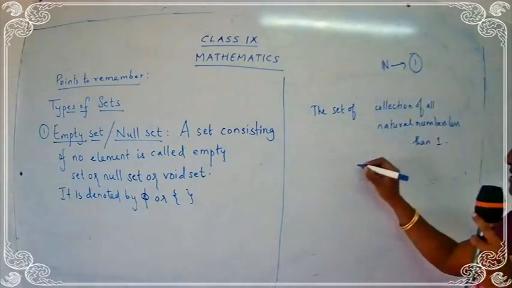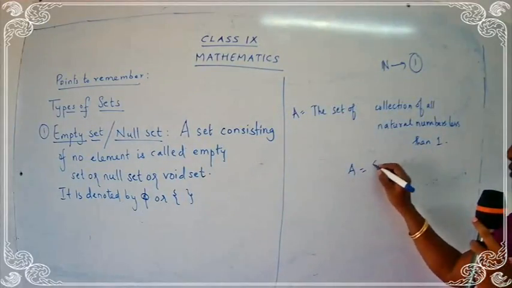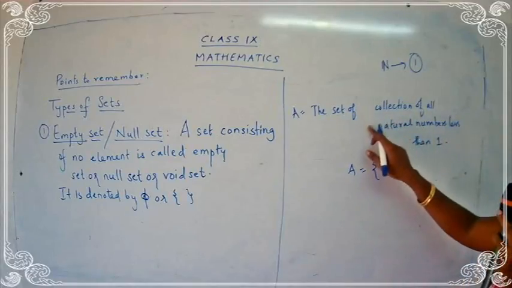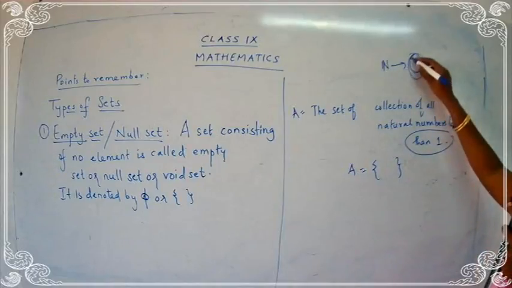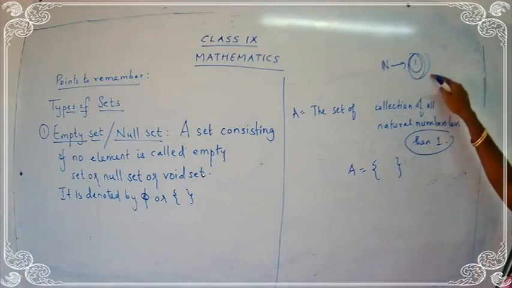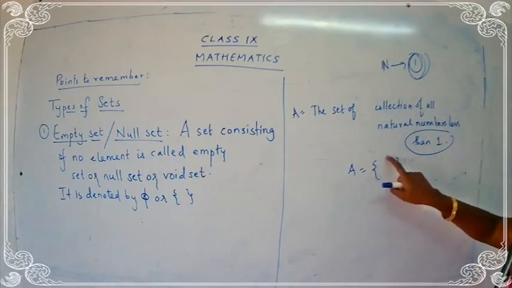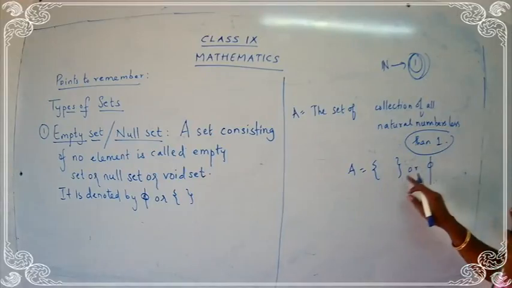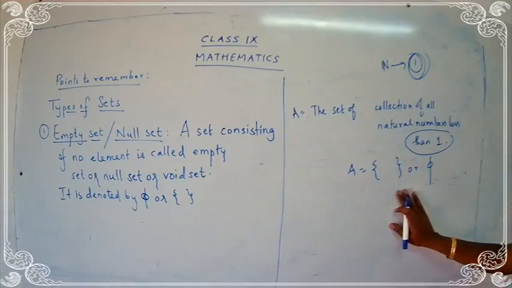So how will be the set? Suppose I have taken here A. So I have to write A is equal to, I don't get any number. That is, I don't have a natural number less than 1. Because the smallest natural number itself is 1. You getting the point? So what you have to write down here? A is equal to empty, or you can just write here phi. This shows that the set A is an empty set. Okay.